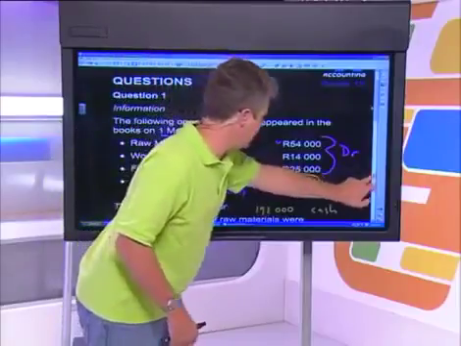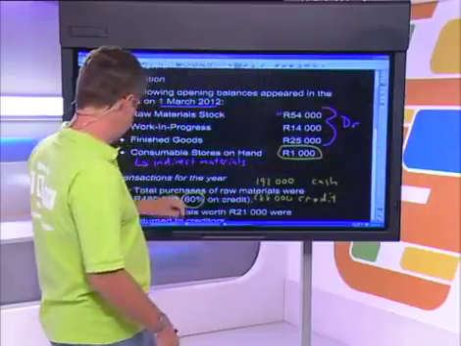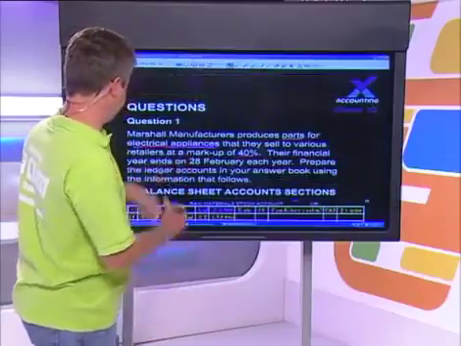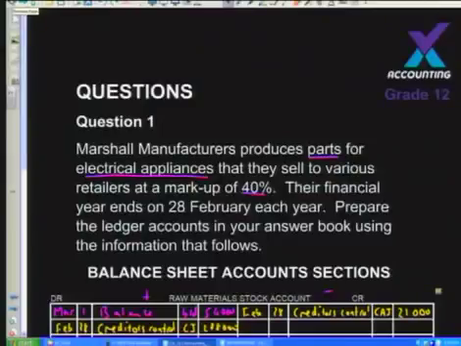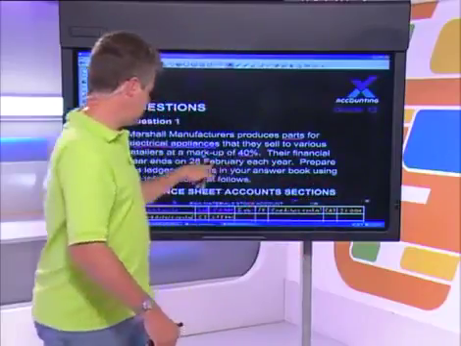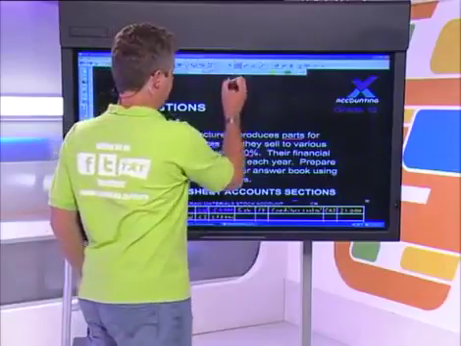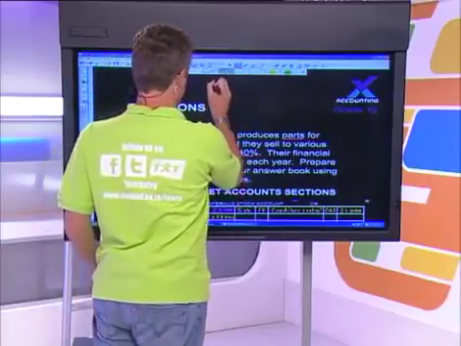It was in the other part of the question. Sorry, I remember it was 40%, but it's not on this page. It was in the main question here. If you look back at this, it says Marshall Manufacturers sells at a markup of 40%. Here is your grade 9 EMS and grade 10 accounting. This is a vitally important formula because it keeps coming up again and again and again. You need to know how to calculate the cost price if you're given the selling price and the markup. You should remember the formula. Let me just write it up in case you've forgotten.